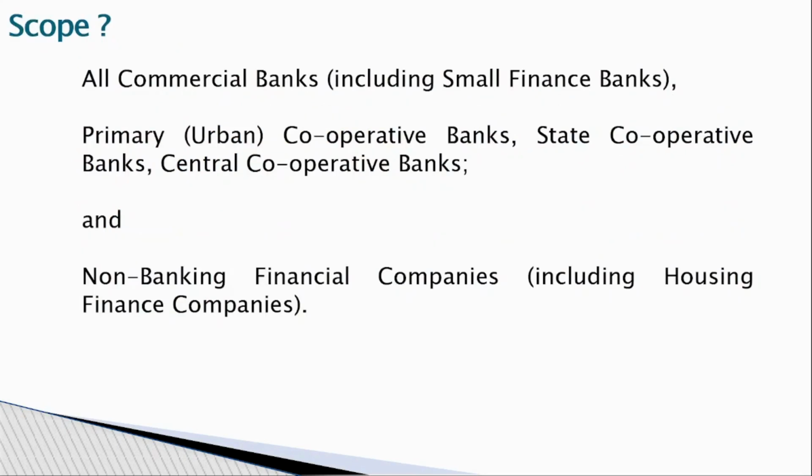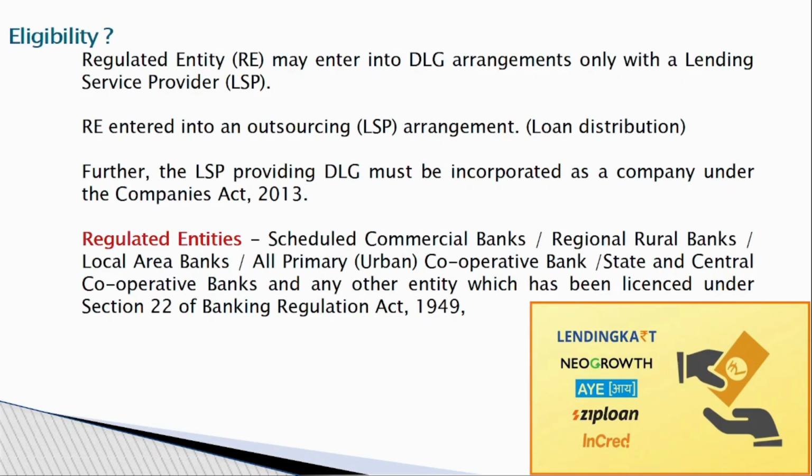So the scope: all commercial banks including small finance banks, primary cooperative banks, state cooperative banks, central cooperative banks, and non-banking financial companies, including housing finance, come under this scope. Regulated entities may enter DLG agreements only with lending service providers. Loan service providers or lending service providers will go with an agreement for a certain amount.